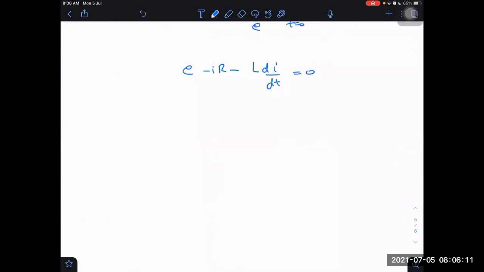Then our equation is E minus IR is equal to L into di by dt.